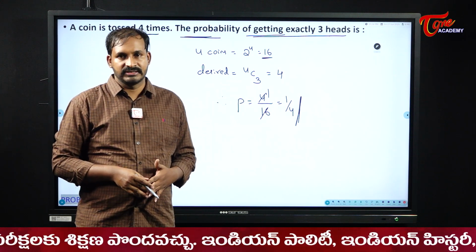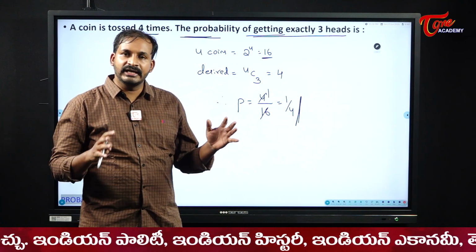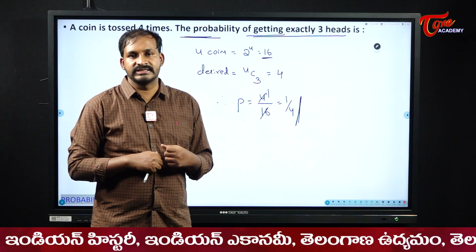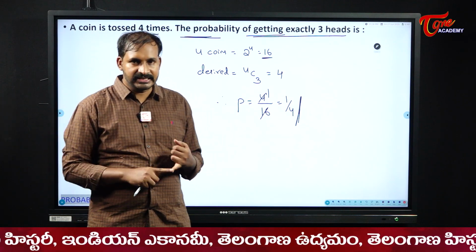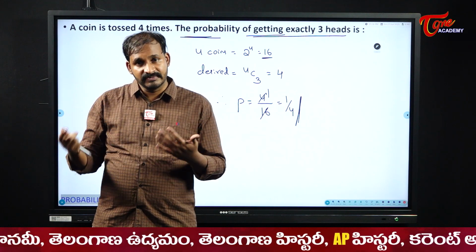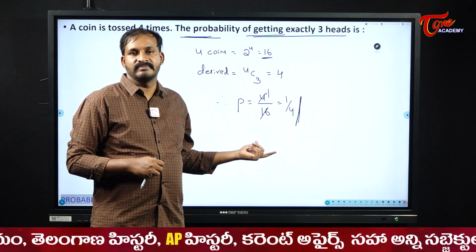By using this method, if not, you need to write all the 16 outcomes and then solve it. It will take a lot of time. And sometimes you may get confused while writing all the 16 outcomes also. You may write the same thing multiple times, or you may miss something, and searching for what is missing will waste a lot of time. Instead of that, better follow this method.